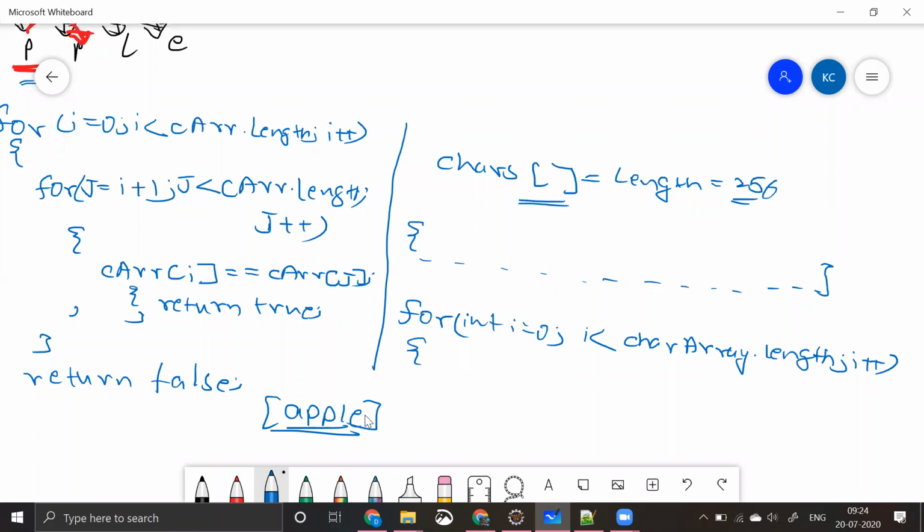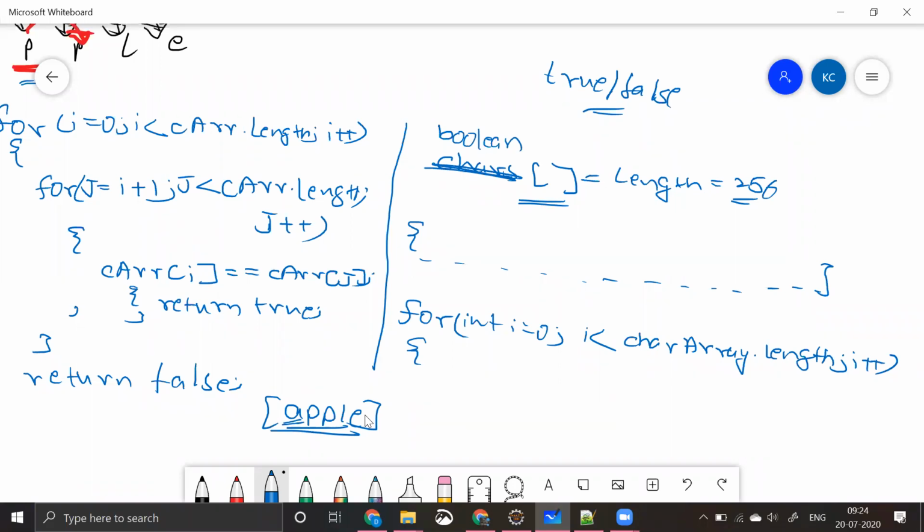Here I want this not to be a character array, but a Boolean array, which means it can have a value of either true or false. What I want to do is iterate over the total character array. So, for example, let's say I encounter a character called A.